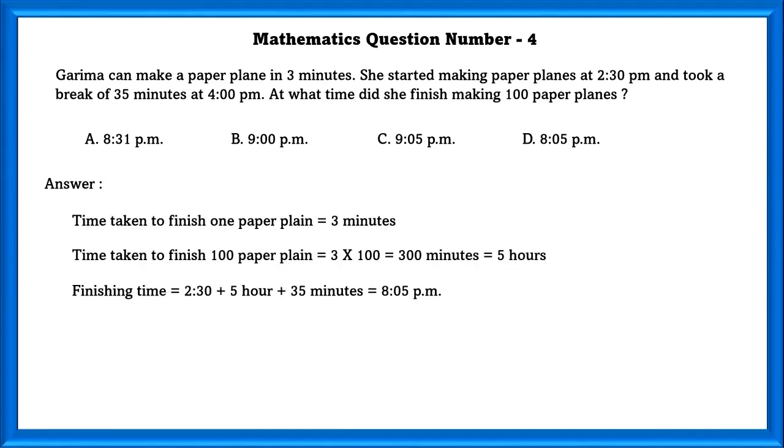Time taken to finish one paper plane is equal to 3 minutes. Time taken to finish 100 paper planes is equal to 3 into 100, which is equal to 300 minutes, that is equal to 5 hours. Finishing time is equal to 2:30, that is the starting time, plus 5 hours, that is to make 100 paper planes, plus 35 minutes, that is that she took a break, which is equal to 8:05 p.m.